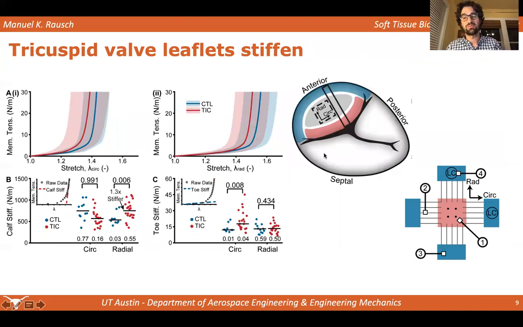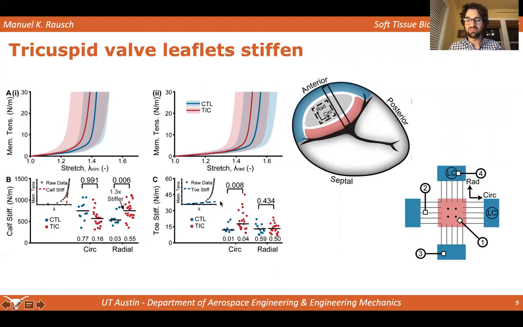We also conducted planar biaxial tests. And here again in red, we see the disease animal, and in blue, the control animal. We see the mechanical response of these leaflets shift to the left. On the left-hand side, we see the circumferential response. On the right-hand side, the radial response. And we see two differences. In the calf stiffness, which is the stiffness after strain stiffening and this J-shaped curve has been initiated, we see a 30% increase in the stiffness in the radial direction. In the toe stiffness, that is the stiffness down here, we see an increase in circumferential stiffness.